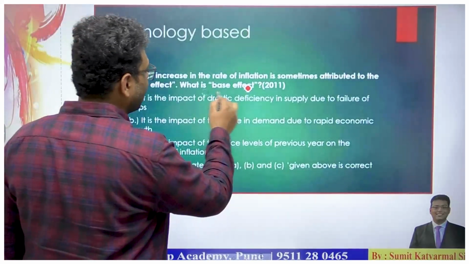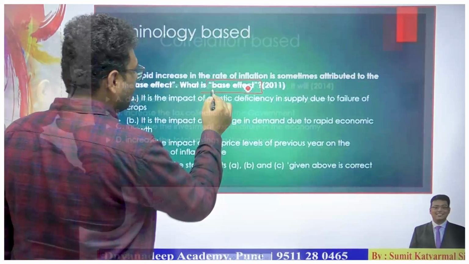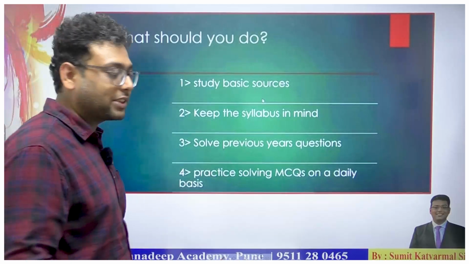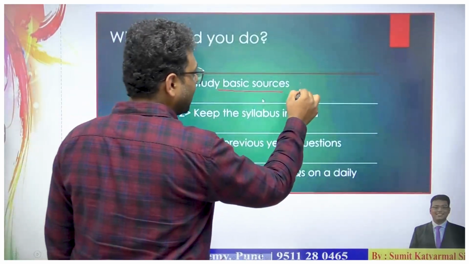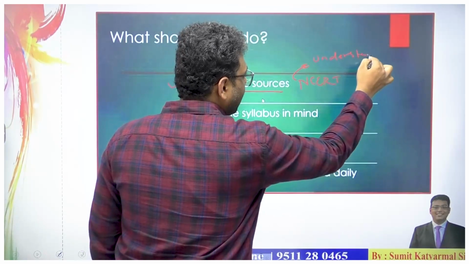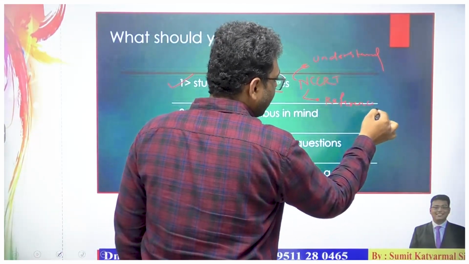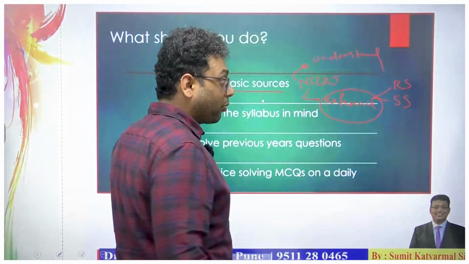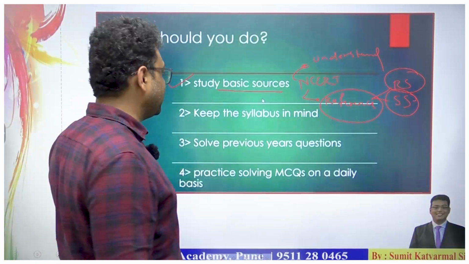Then again a question is related to some terminologies, and then this question is the base effect part. This is a correlation-based question. So what should be our strategy? How should we start our preparation for this prelim? First we should cover our basic sources. The basic sources are the NCERT. We should have command as well as understanding of it. After completion of this, we should go for a reference book, like Ramesh Singh sir's book or Shriram sir's book. Both are among the best sources for preparation for economics prelims as well as somewhat mains.